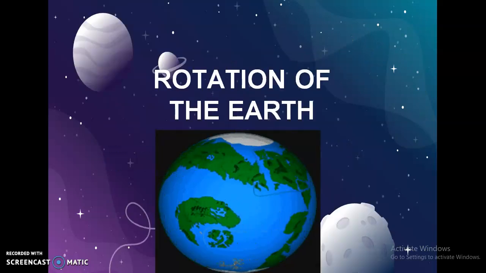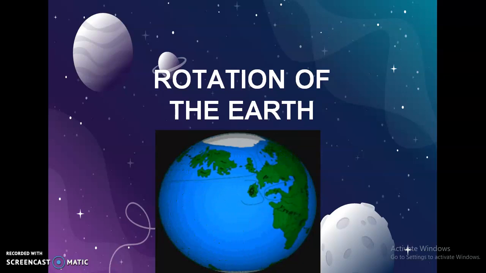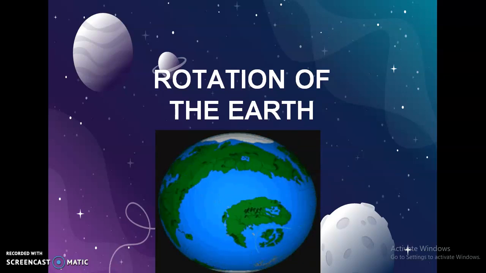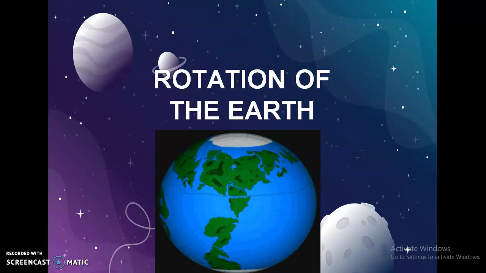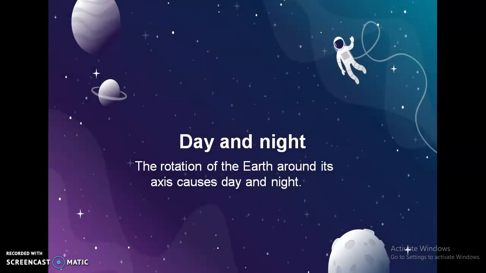Next. Now, in this topic we are going to discuss the rotation of the earth. कैसे अर्थ अपनी ही एक लाइन पर रोटेट करती है और उससे क्या होता है? Okay? Look at this picture carefully. The earth is rotating, right? Now what happens when the earth rotates? अब earth rotate हो रही है तो क्या होगा? ठीक है? Day and night will occur. The rotation of the earth around its axis causes day and night. We can determine day and night.